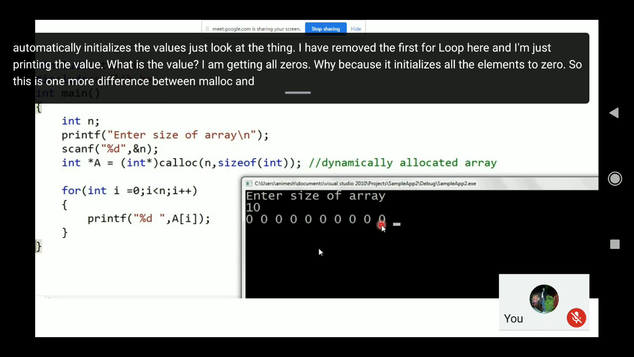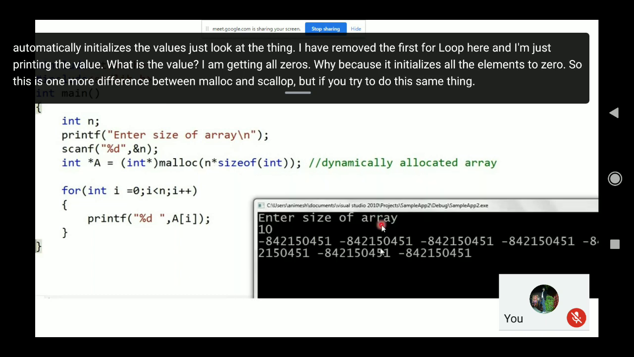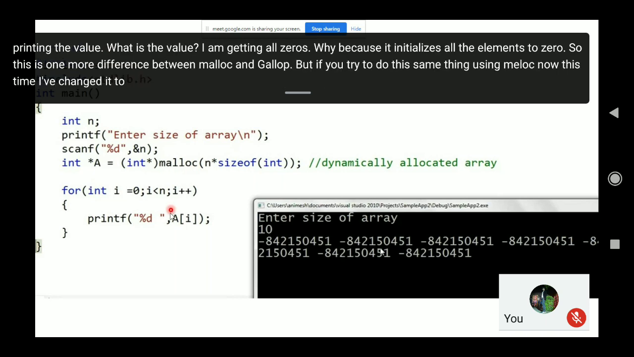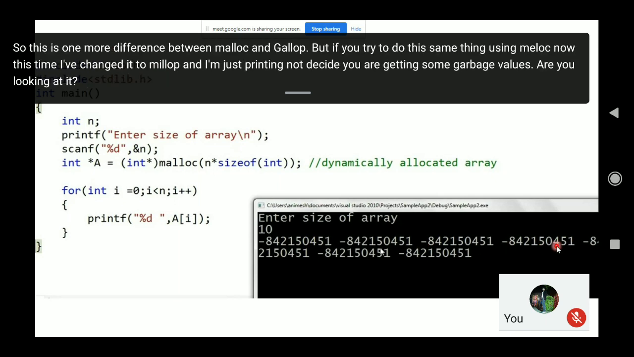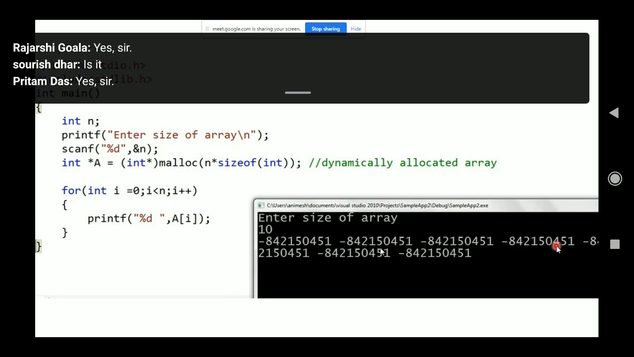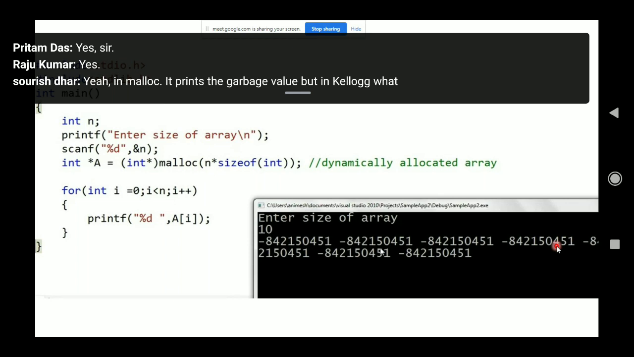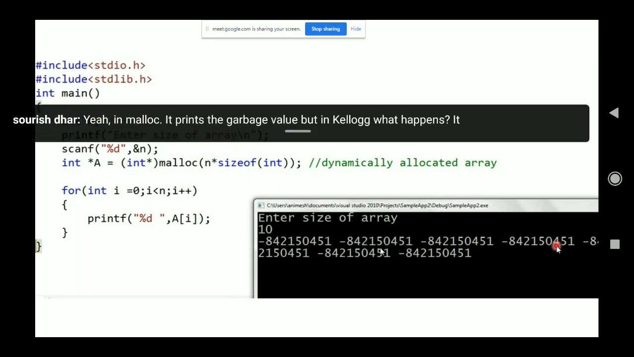But if you try to do the same thing using malloc, now this time I've changed it to malloc and I'm just printing. Now on this side you are getting some garbage values. Are you looking at it? Is it understandable? In malloc it prints garbage values, but in calloc what happens? It initializes them to the value 0.